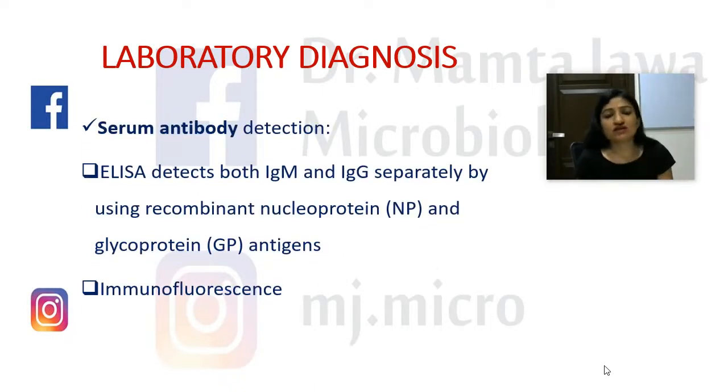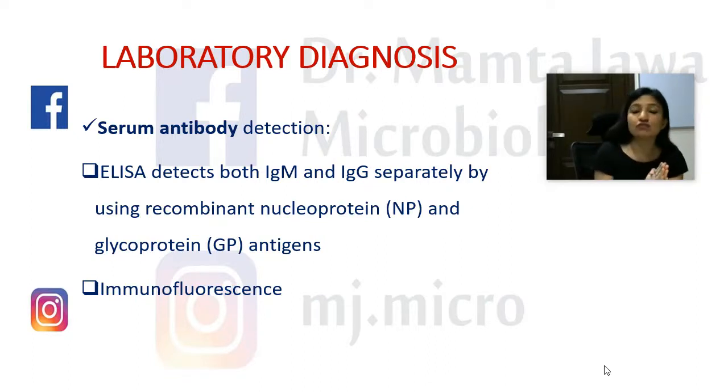Now, moving ahead with the lab diagnosis. A very important and easy method of diagnosis is collecting the serum sample of the patient and going for antibody detection by ELISA. You can separately detect IgM and IgG antibodies against certain important viral antigens like the nucleoprotein, that is NP, and the glycoprotein, that is GP. Okay, antigens, NP and GP antigens.